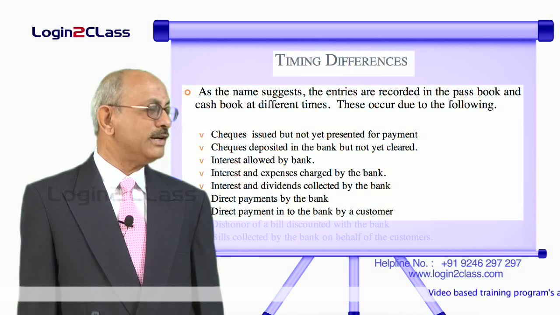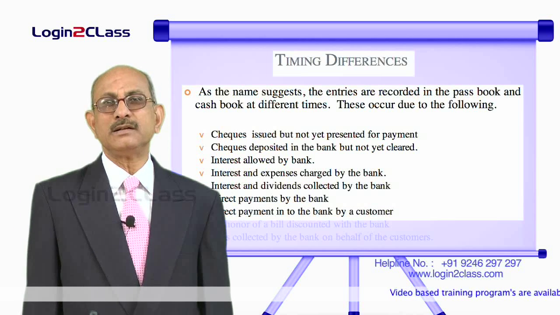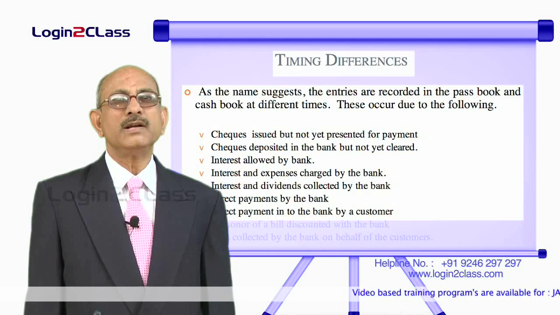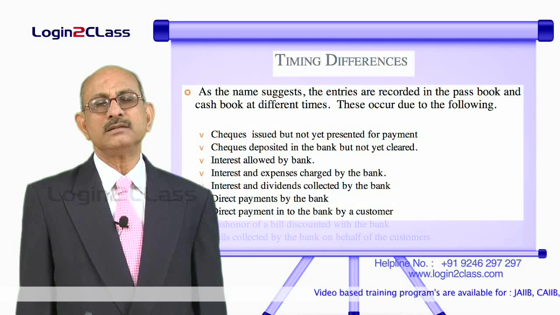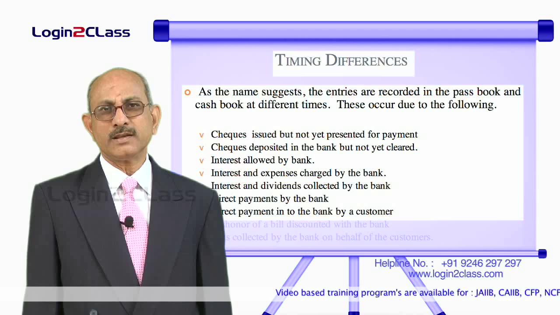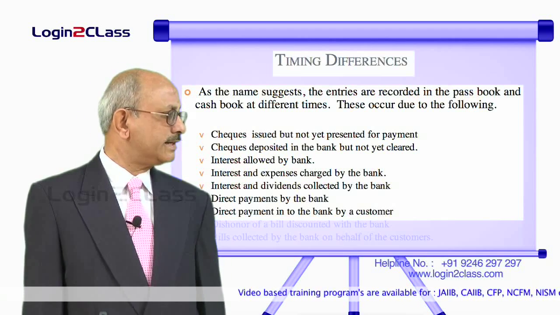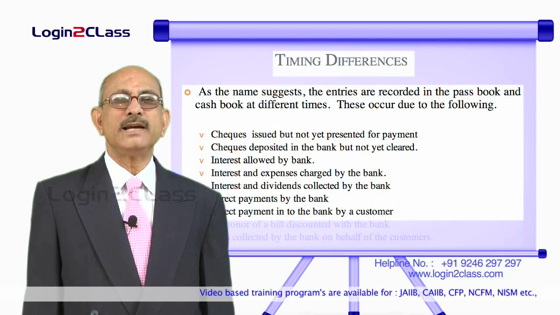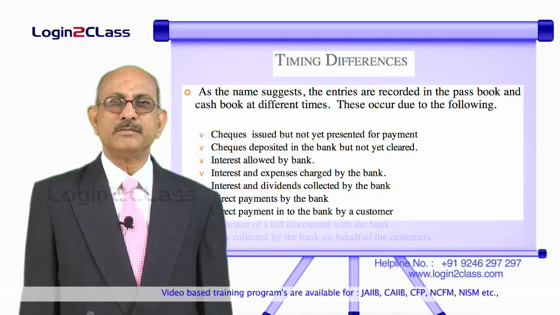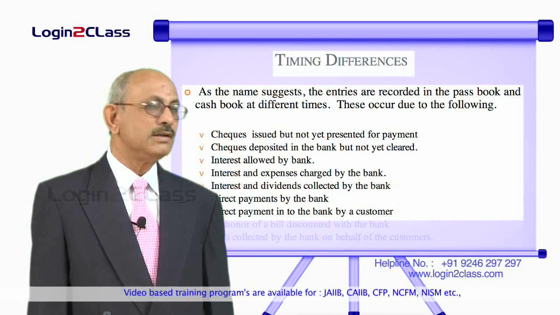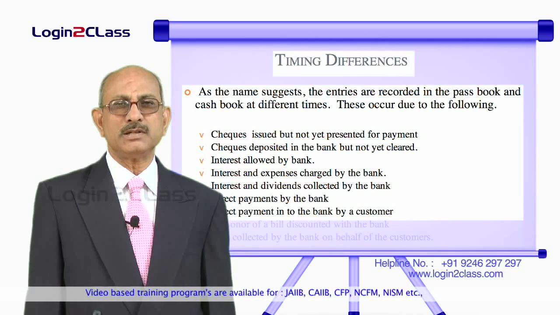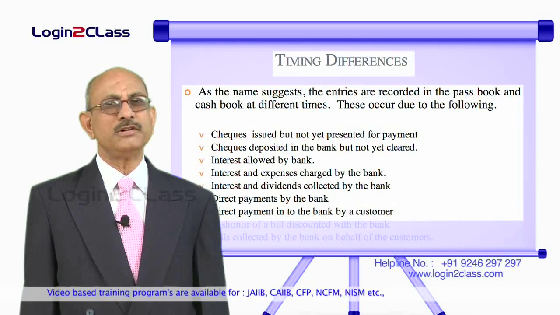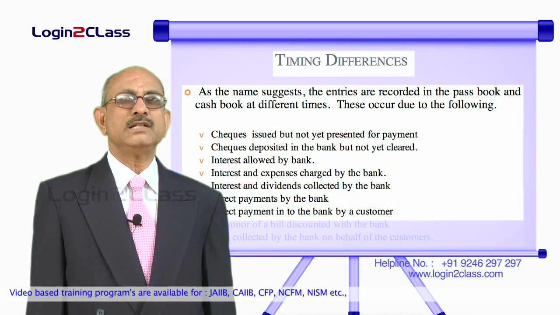Similarly, direct payment into the bank by a customer. In the current era, when customers are asked to credit the amounts direct to the entity's account, there could be direct receipts into the bank account whenever it is deposited by a customer of the entity. So the entity will come to know of it only at a later date, after which it will pass the entries.